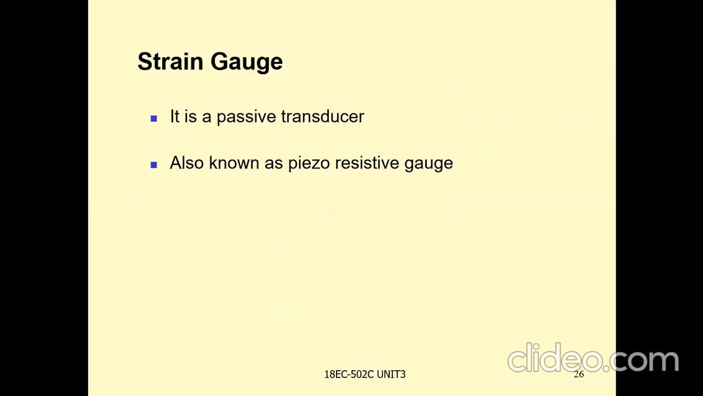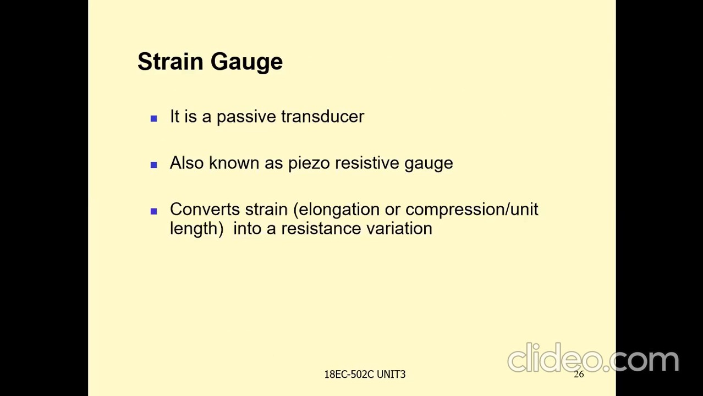And now we will discuss the strain gauge. What is a strain gauge? We know that it is a type of transducer. Again, which type? A strain gauge is a passive transducer, a resistive transducer. Passive means it may be resistive, inductive or capacitive. So the strain gauge is a type of passive transducer. It is also called a piezoresistive gauge.